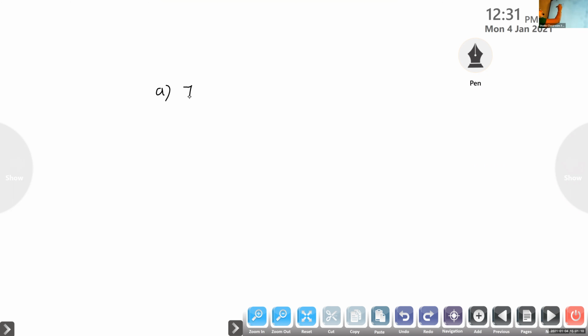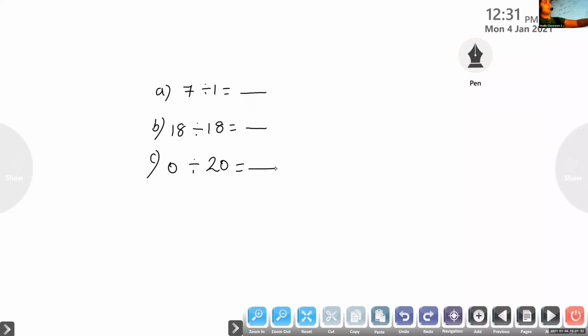Quickly write the question and answer. 7 divided by 1 equal to dash. 18 divided by 18 equal to dash. Then 0 divided by 20 equal to dash. Write the answer first. Leave space for writing the heading.